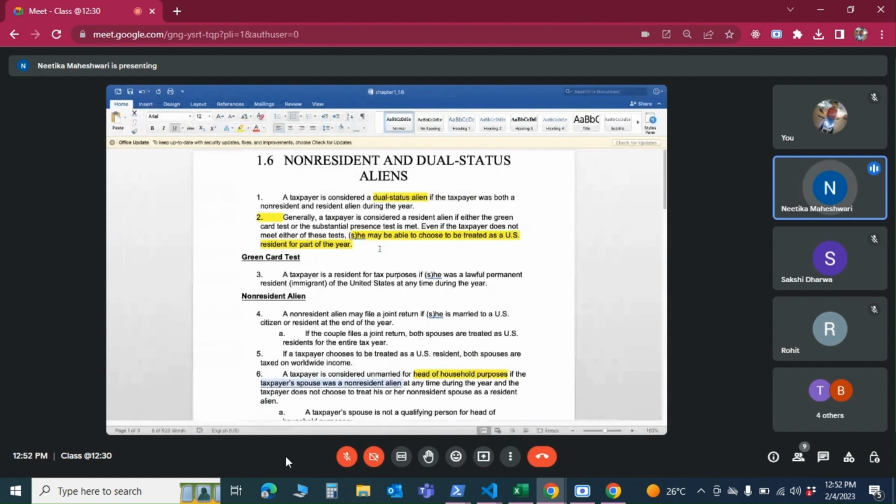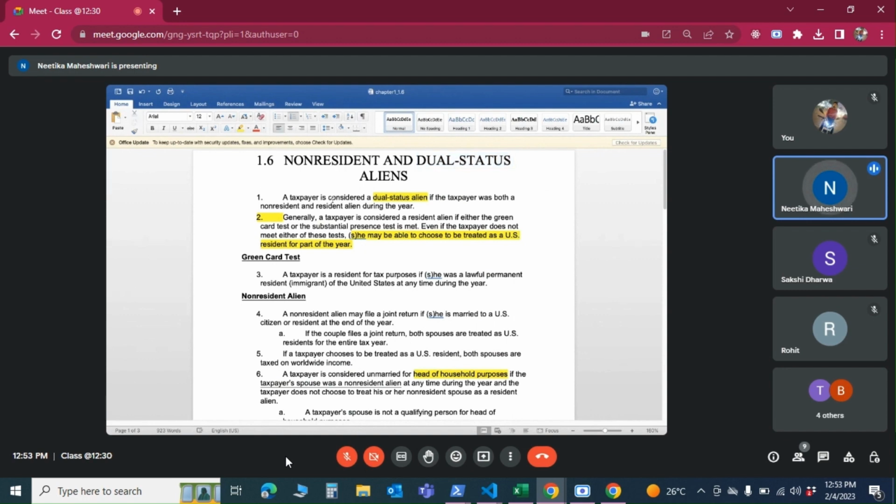So this is about non-residents and dual status alien. We need to be careful here. We need to pay attention to this because this dual status will come up a lot of times. We keep getting those inquiries and we'll have to see if the dual status approach needs to be applied for those kinds of clients.